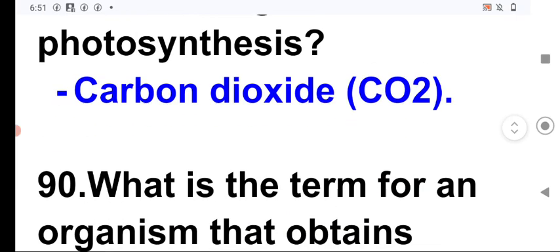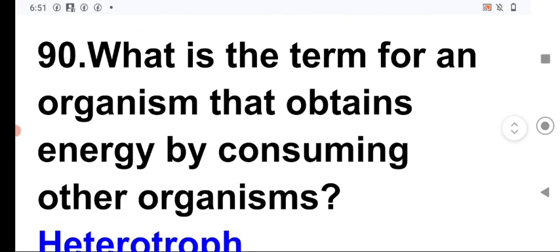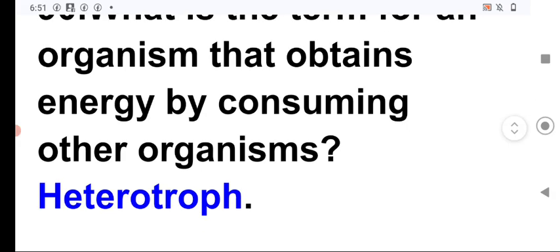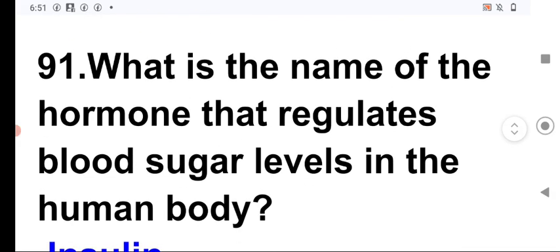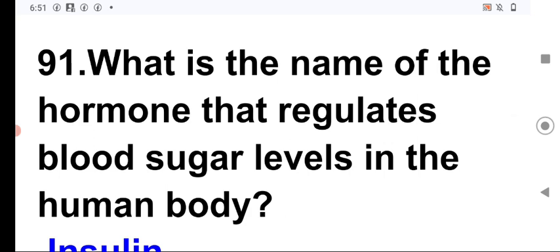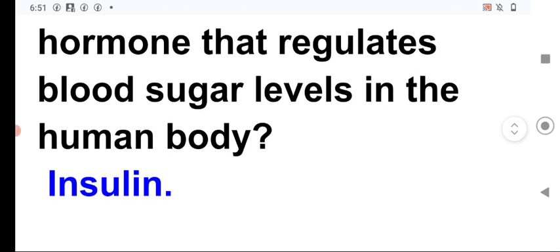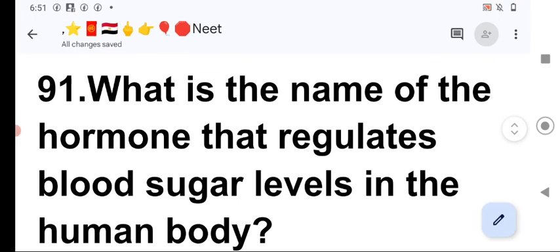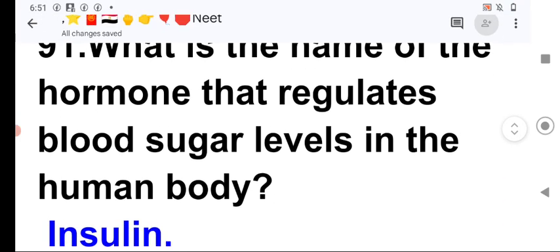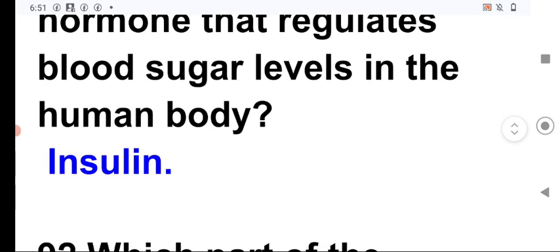Next, which gas do plants take during photosynthesis? Carbon dioxide. Next, what is the term for an organism that obtains energy from consuming other organisms? These are heterotrophs. Whereas, what is the name of the hormone that regulates blood sugar level in the human body? This is the insulin, which is secreted from the pancreas, or we can say that it is secreted from the beta cells of the pancreas.